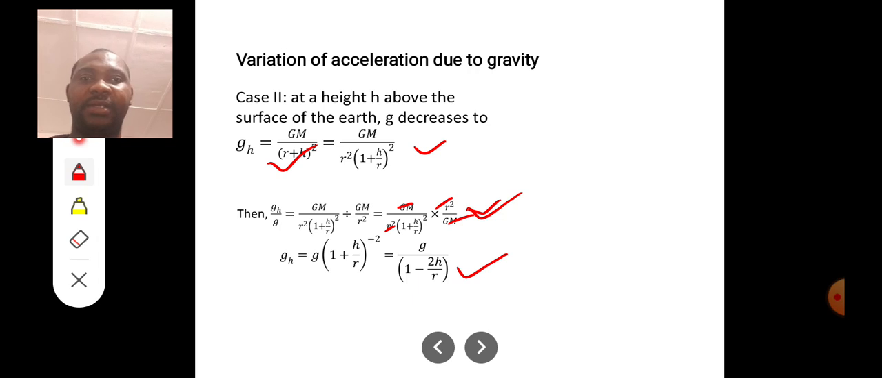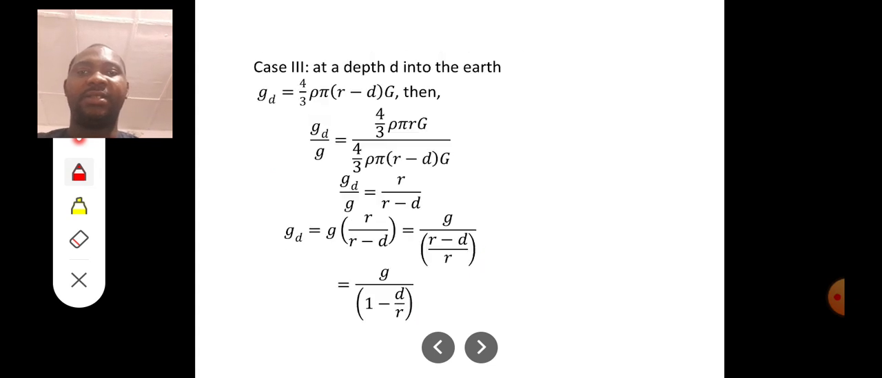Very important. Note please, that's if h is much less than R, if the distance h is much less than R, that's when we have that formula.